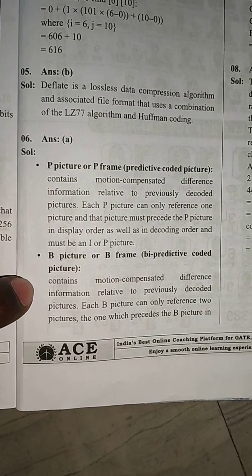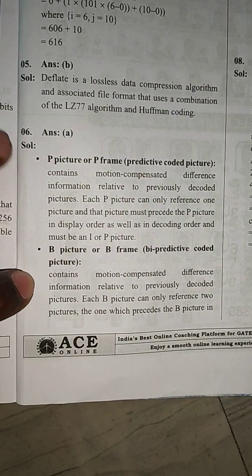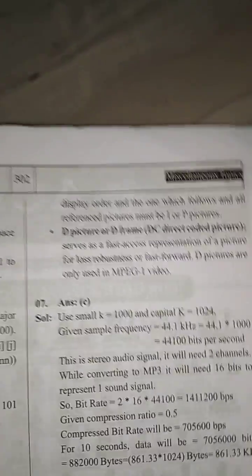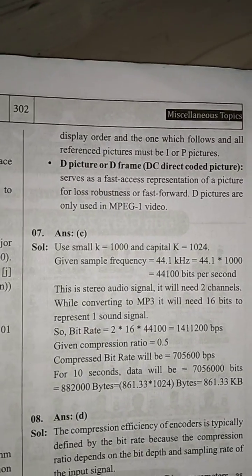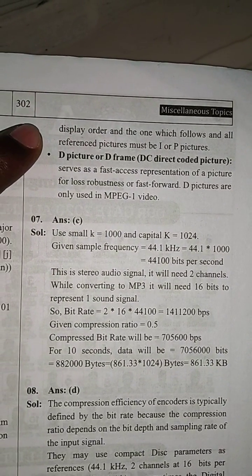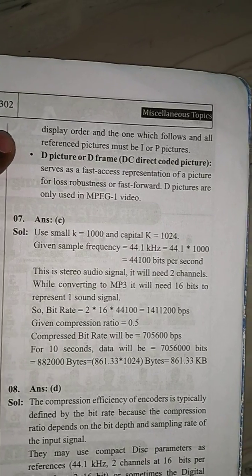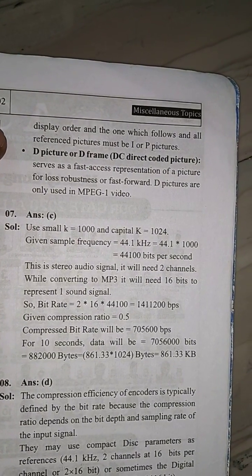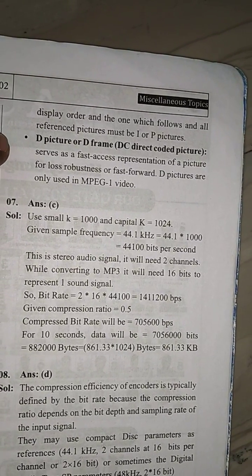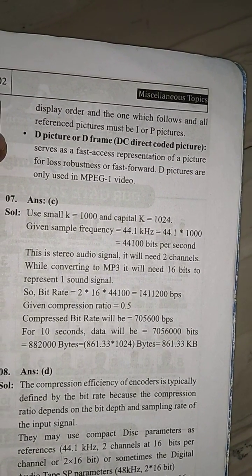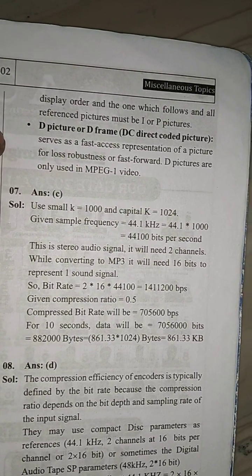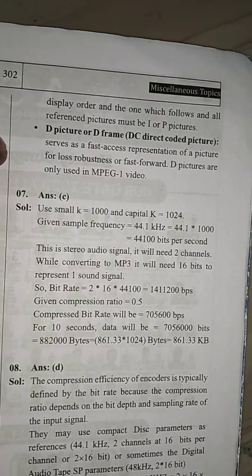Each B picture can only refer to two pictures, and all reference pictures must be I or P pictures. D picture or D frame, DC direct coded picture, serves as a fast access representation of a picture for loss robustness or fast forward. D pictures are only used in MPEG-1 video.